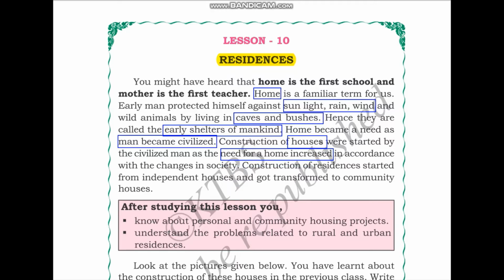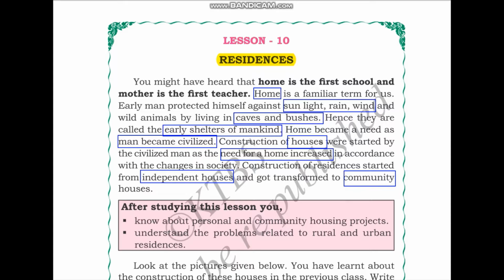Our society is not the same as it used to be a long time ago. As the society evolved, houses became one of the most basic needs. Therefore, we started constructing our own houses. Construction of residences started from independent houses and got transformed into community houses.